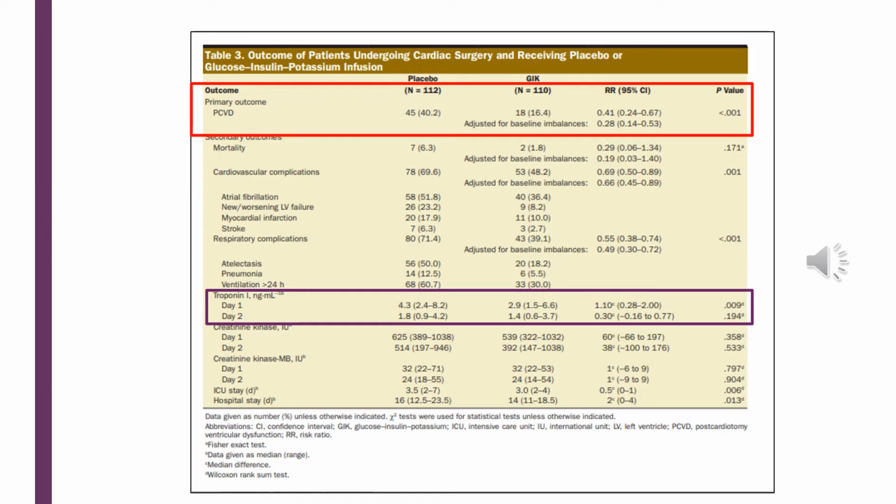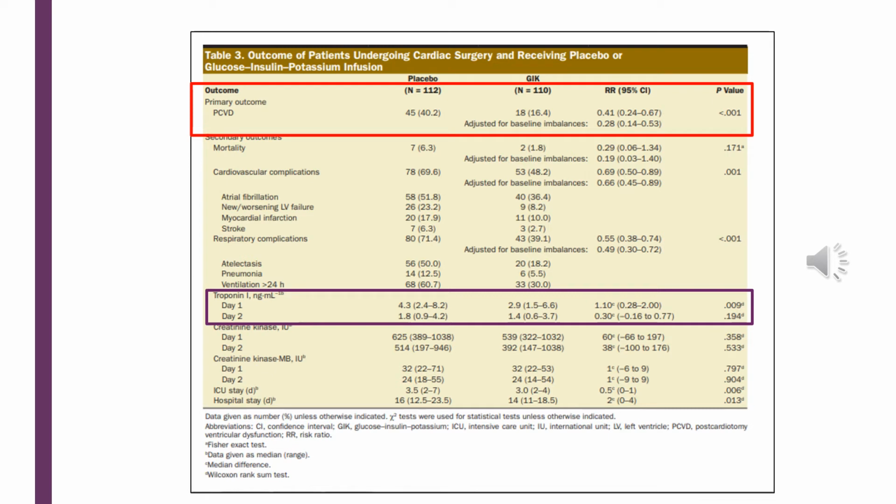So let's look at table 3 with the results. The red square shows the primary outcome and the purple square shows the secondary outcome I chose to analyze. Now, paying attention to the primary outcome, we see that in the placebo column, 45% of the observations developed cardiac dysfunction compared to 18% in the intervention group.